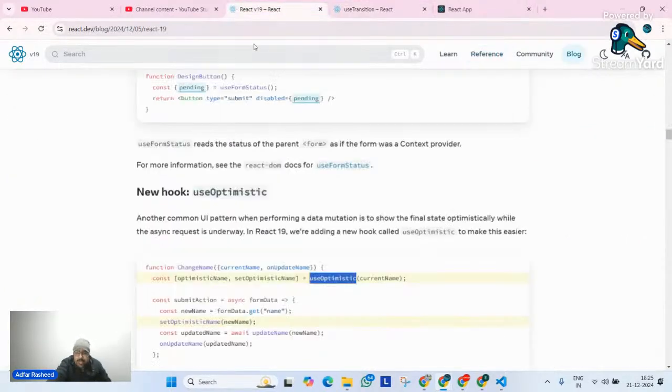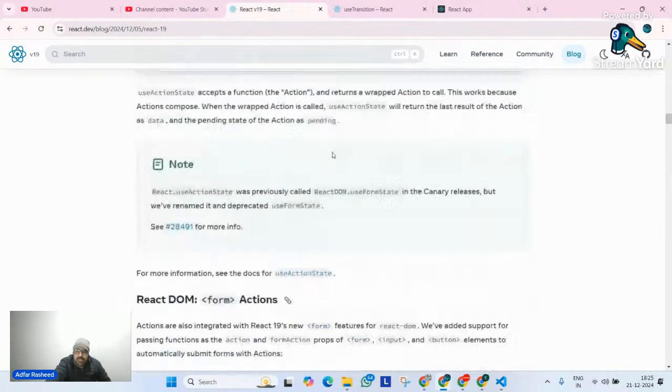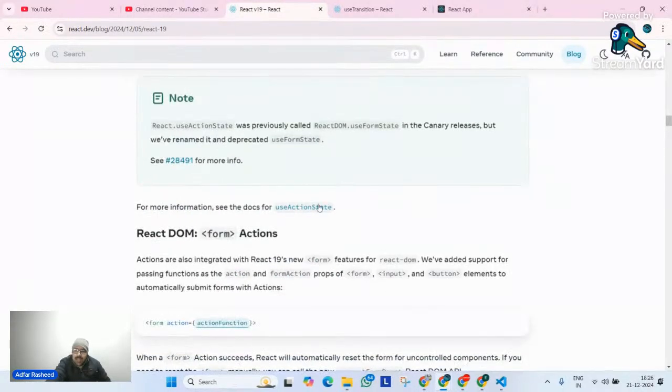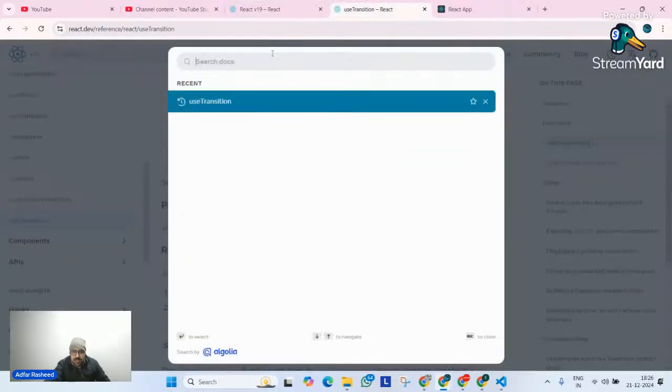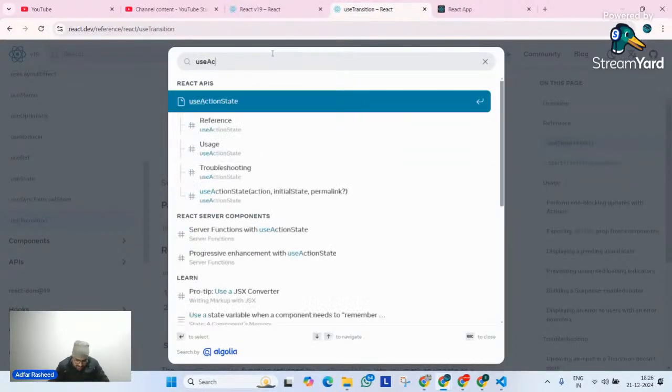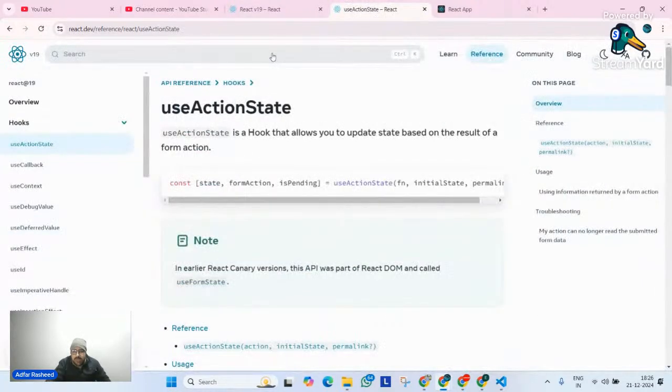Moving a little bit forward. Now there's another hook which is introduced inside React 19, which is called useActionState. It's going to behave in a similar way. What does useActionState do? First of all, let's search it here as well. useActionState allows you to update the state based on the result of a form action.